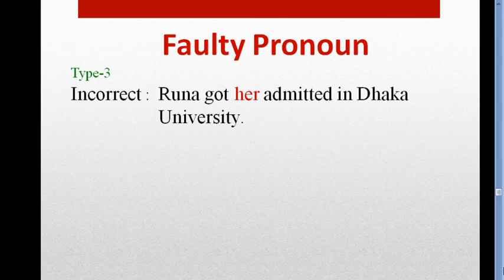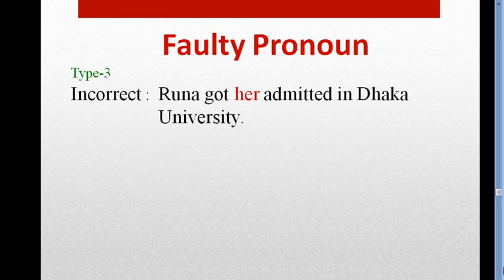But you have to remember that there are some mistakes in the passage in case of pronoun. You have to find out those mistakes. So in this sentence, what is the mistake here?